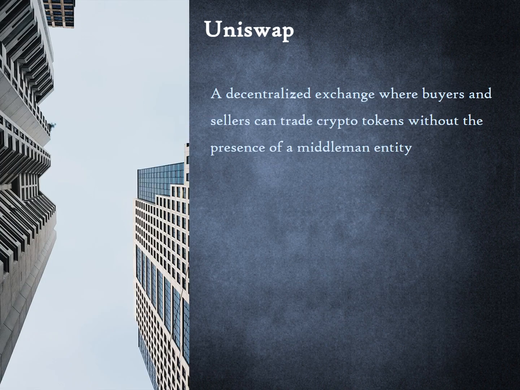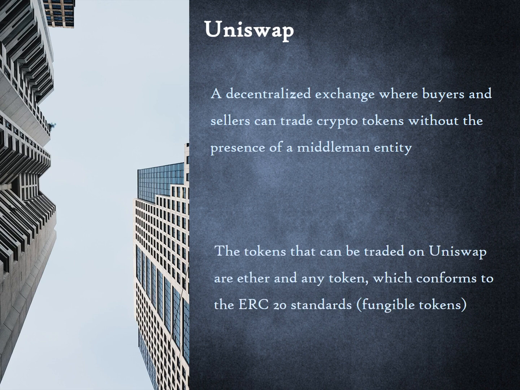Uniswap is a decentralized exchange where buyers and sellers can trade crypto tokens without the presence of a middleman entity. Unlike traditional stock exchanges, Uniswap is a decentralized exchange. It performs the same function as a centralized exchange like Nasdaq or Coinbase. But it is not owned by any entity. The tokens that can be traded on Uniswap are Ether and any token which conforms to the ERC-20 standards. Hence, only fungible tokens can be swapped.